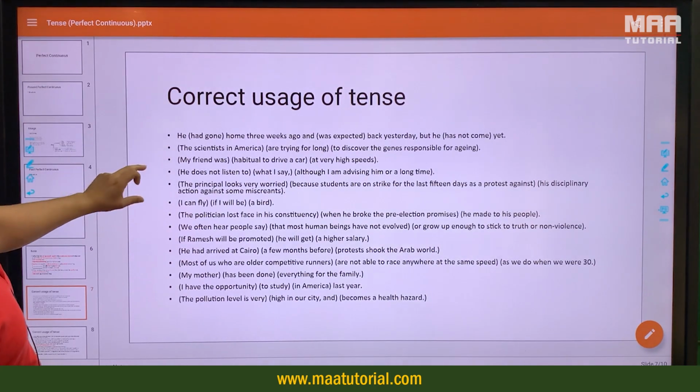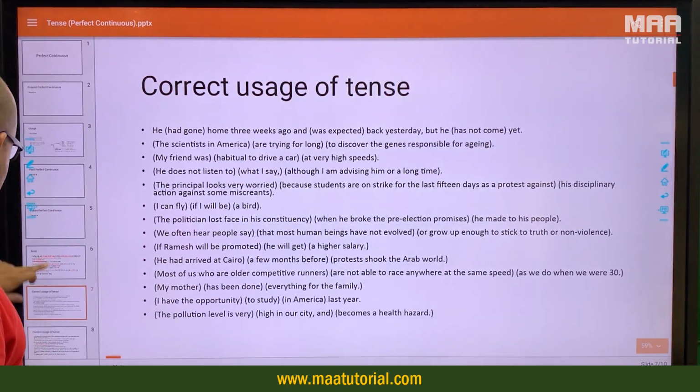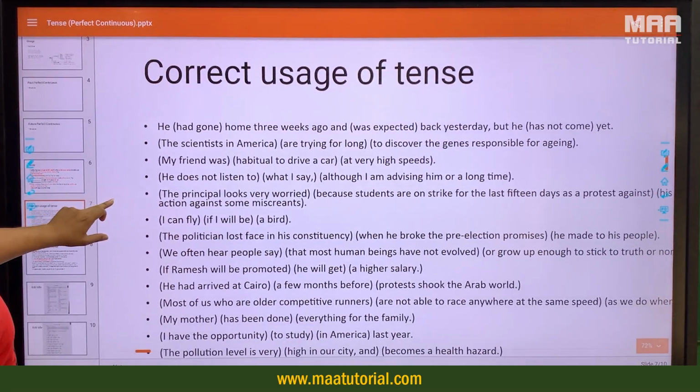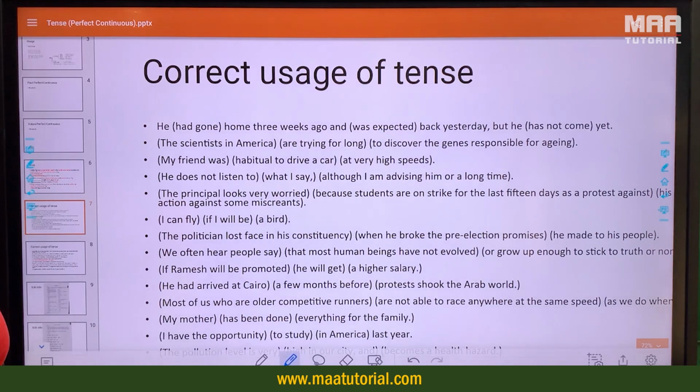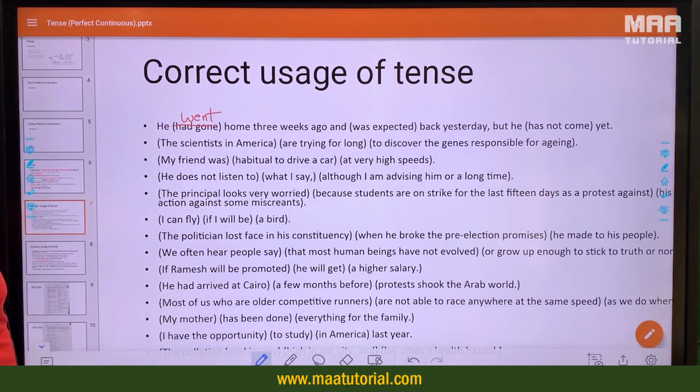Alright, there are a few examples from previous year question papers. We're going to cover all of these once we're doing the question papers as well. Let's start with the first one. He had gone home 3 weeks ago and was expected back yesterday, but he has not come yet. He went home. So we don't need to use the perfect tense here.